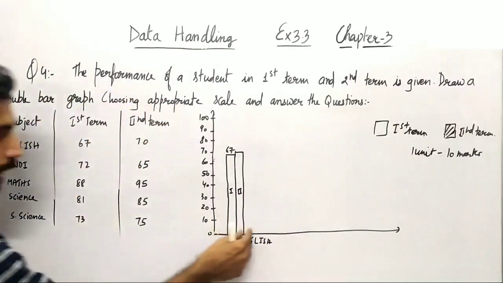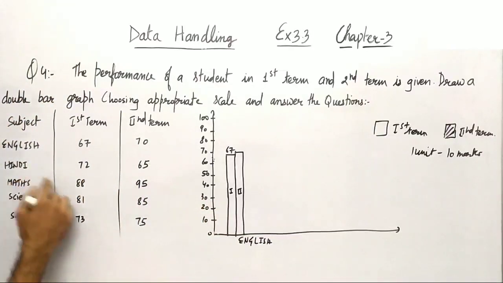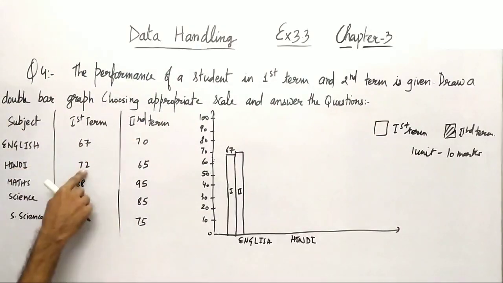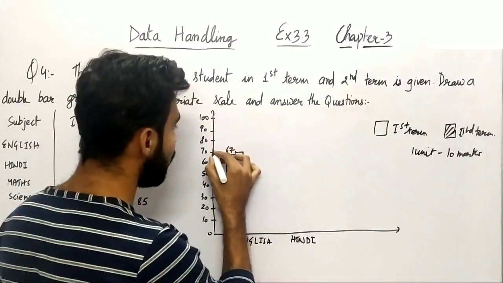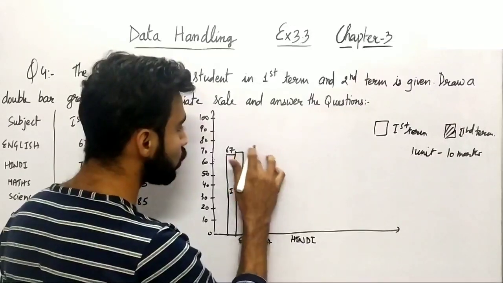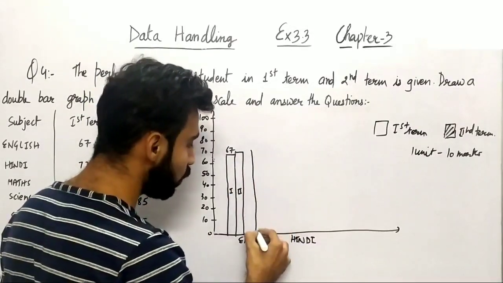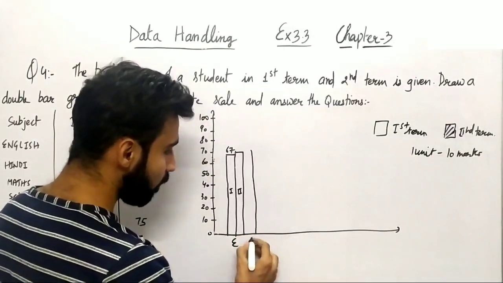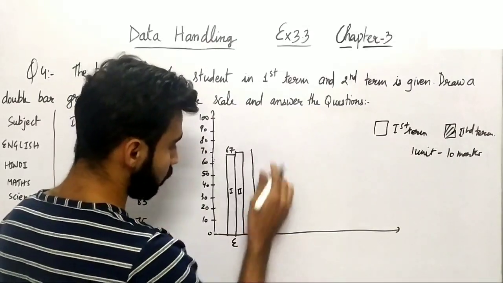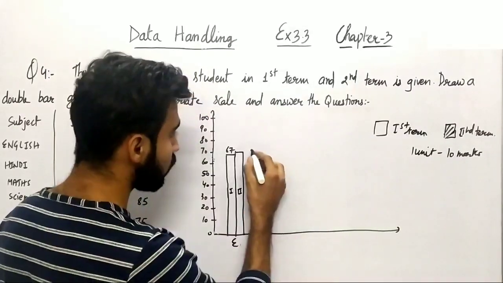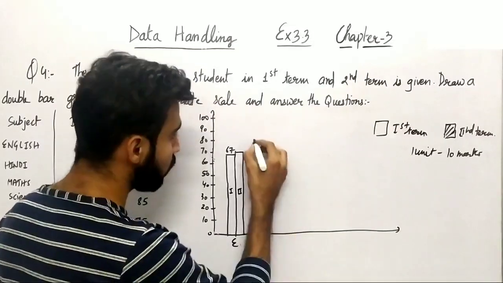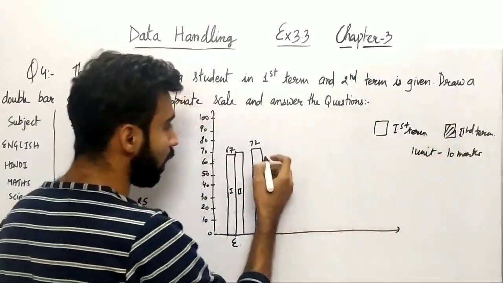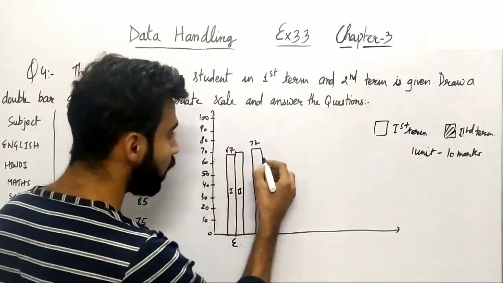So now leave some space, then take Hindi here. So that will be Hindi. Now just moving speedily here. So 72. Now 72 will be somewhere just closer to this. So let me just take 72. So to save some space, let me just write now Hindi. So it will be here, right? So Hindi 72, right? So let me just write 72 above it. And then 65 in the second term. So that will be of lining bar, right? So where is 65? So midway between this.